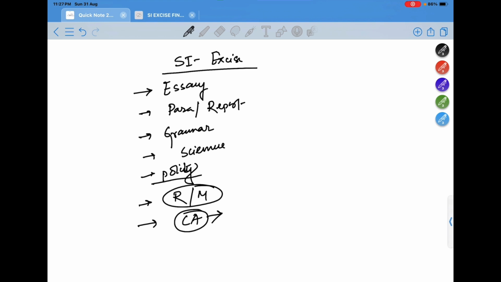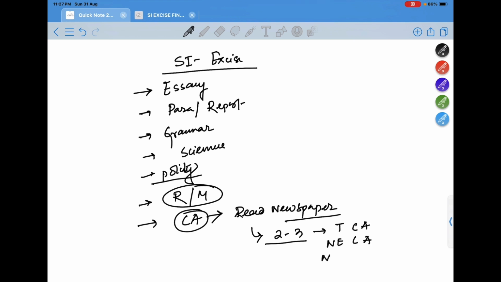For current affairs I have advised you to read the newspaper regularly. When there is a notice for the examination and they give the admit card, in that period I will make 2 to 3 separate videos for complete Tripura current affairs, northeast current affairs, as well as national and international current affairs.